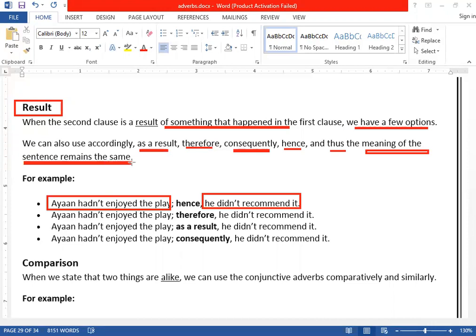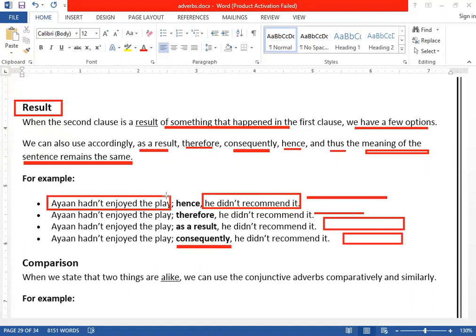Let's take an example. Ayan hadn't enjoyed the play; hence he didn't recommend it. So it shows what? It shows the result. Ayan hadn't enjoyed the play; therefore he didn't recommend it. Again, it talks about what? It talks about the results. Now, Ayan hadn't enjoyed the play is a cause, and he didn't recommend it is the result. Again, the same meaning: Ayan hadn't enjoyed the play; consequently, he didn't recommend it.